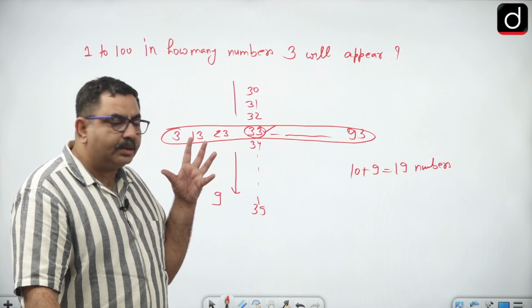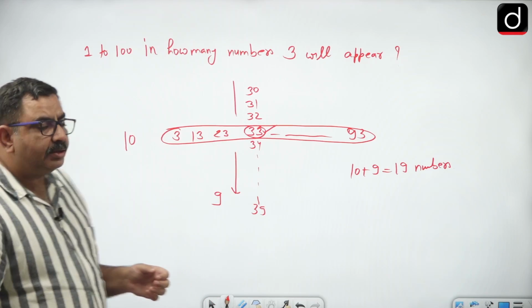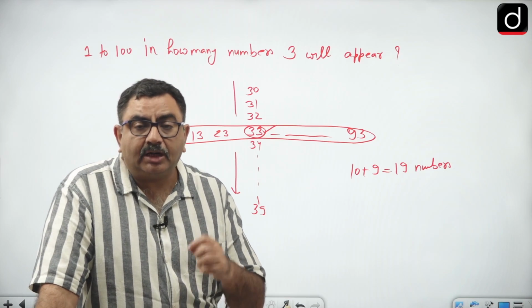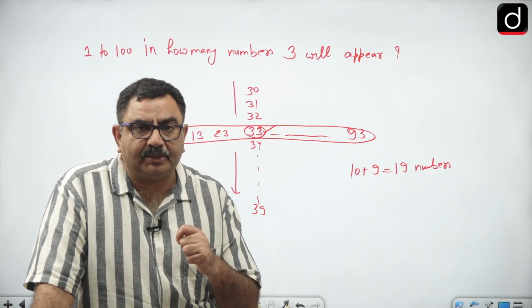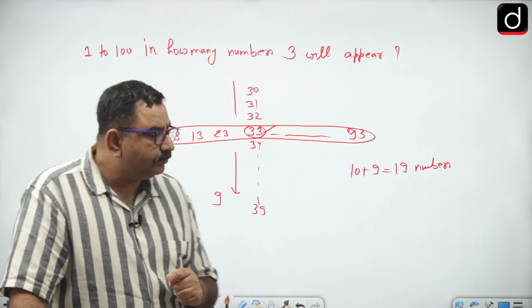Okay, suppose I ask you, from 1 to 100, in how many numbers will 7 appear? Then my answer will be 19.